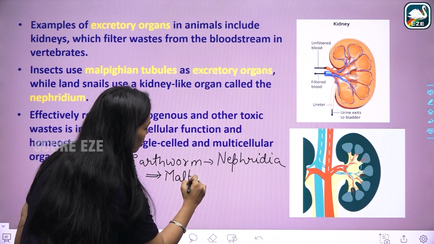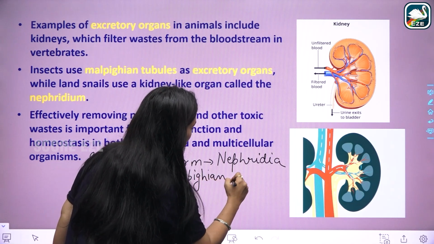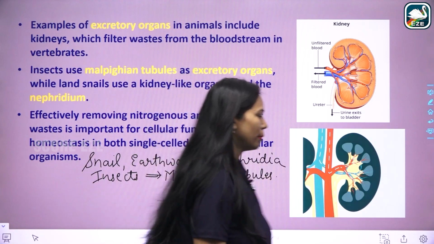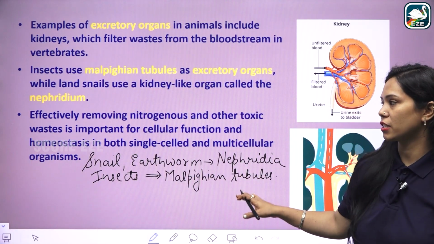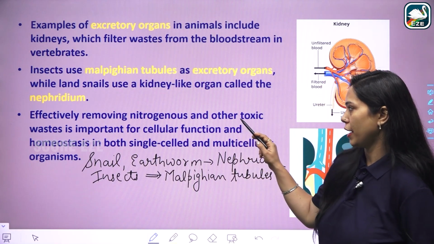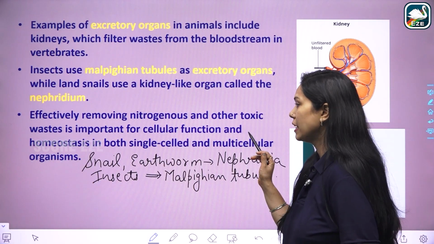Malpighian tubules. Malpighian tubules are present in insects for the purpose of excretion. Effectively removing nitrogenous and other toxic waste is important for cellular function and homeostasis.